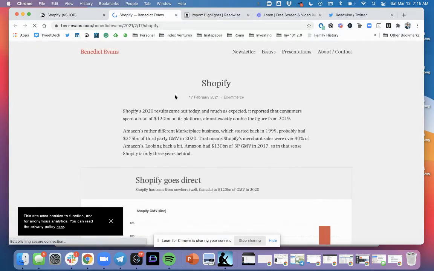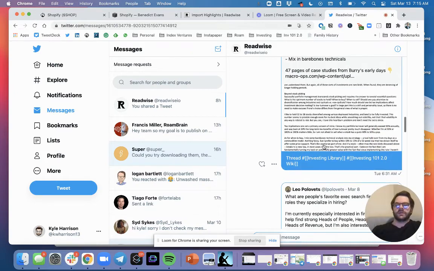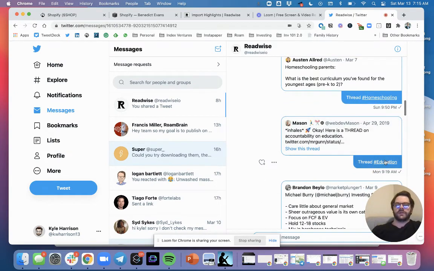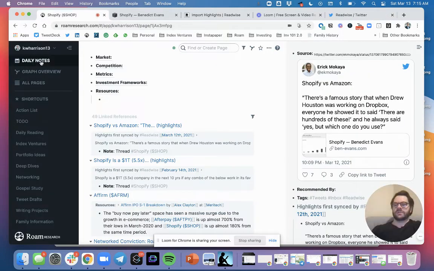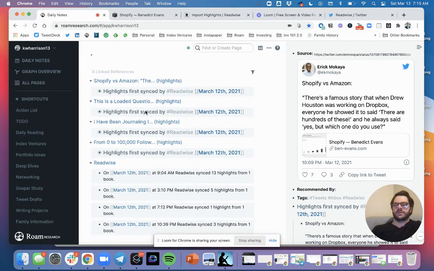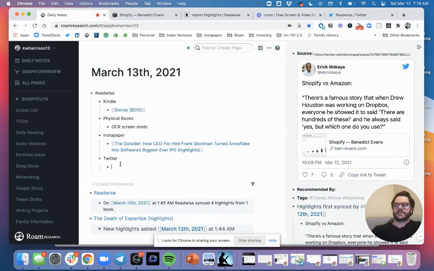I do Eloquent or whatever. I would ingest this article, and then it would probably end up as an article right here in my resources page. So by being able to save things from Twitter directly, it lets me figure out all these different ways of building feeds. And you can see that's one of the most common things in my daily notes, where it's saving all these different tweets over time. So that is the best way to collect ideas across Twitter. So that is how I use Readwise.